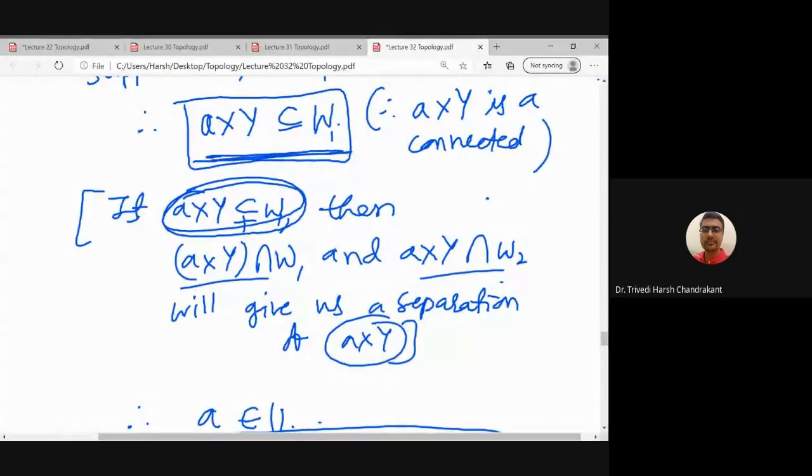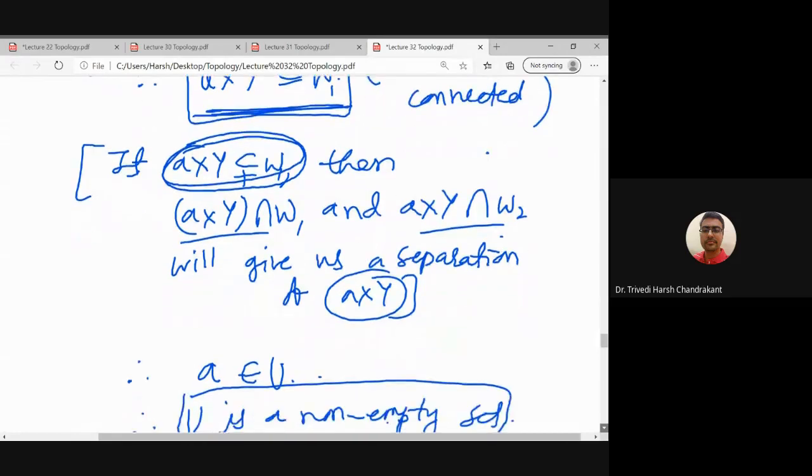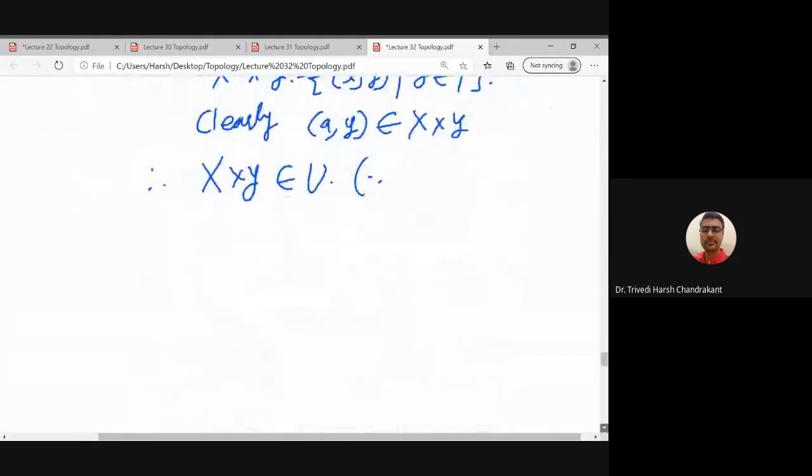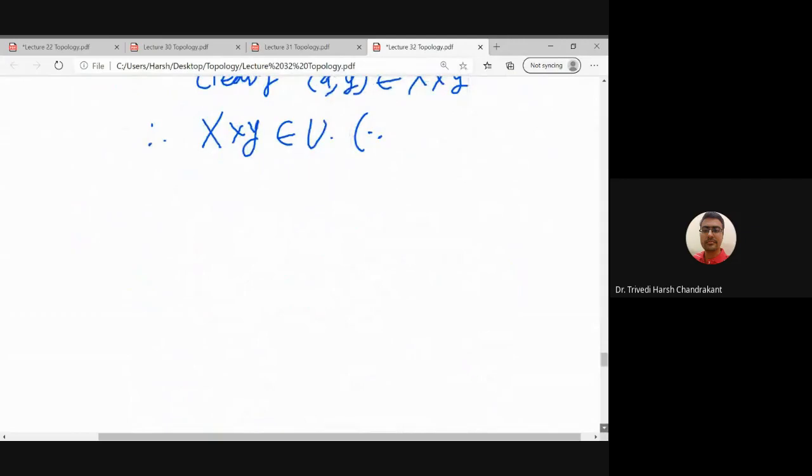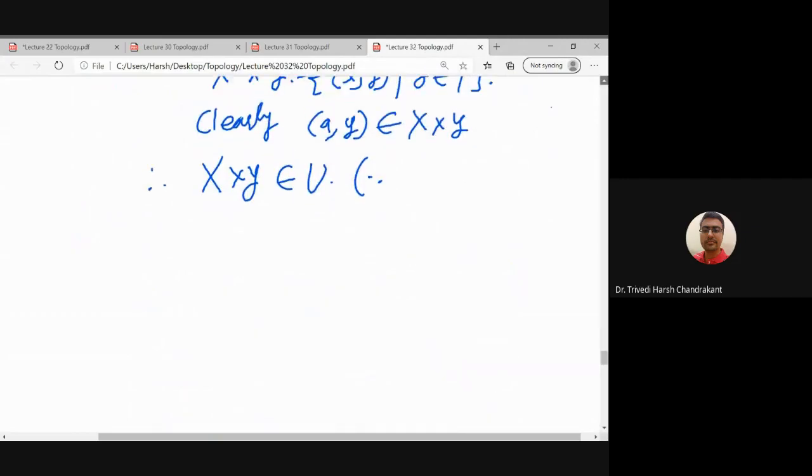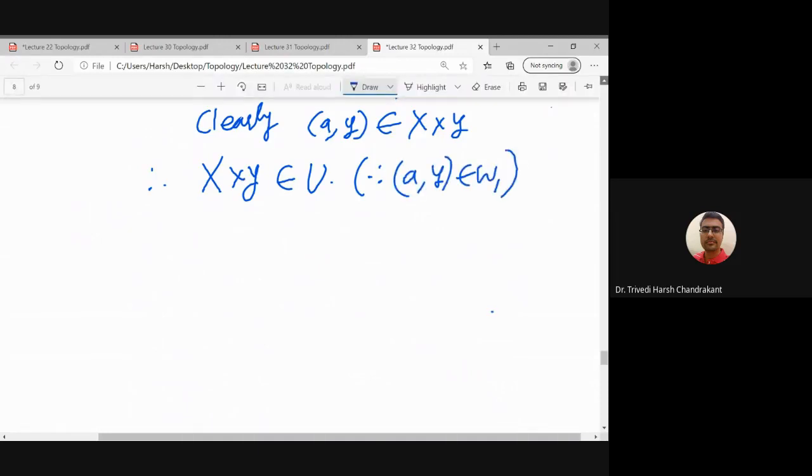So every element of the form (A, whatever element of Y) is always an element of W1, and that will give us that this element is in U. So this is true because (A, y) belongs to W1.